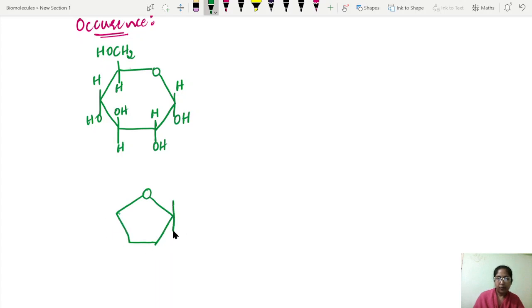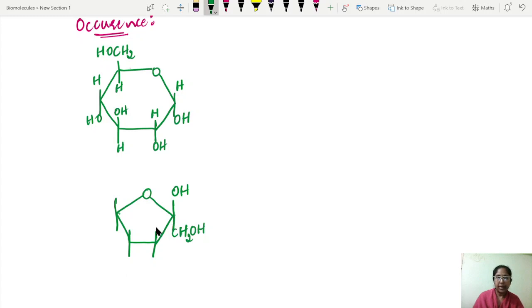In beta form. So this is the second carbon atom of the fructose. So in the beta form, what happens? Again, the OH comes above the plane of the ring.